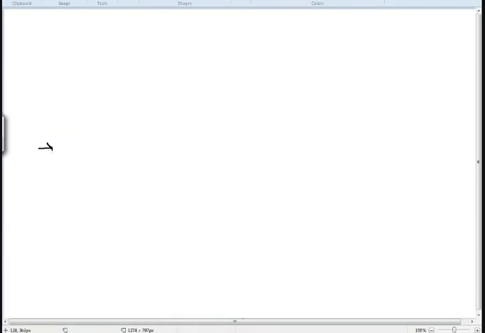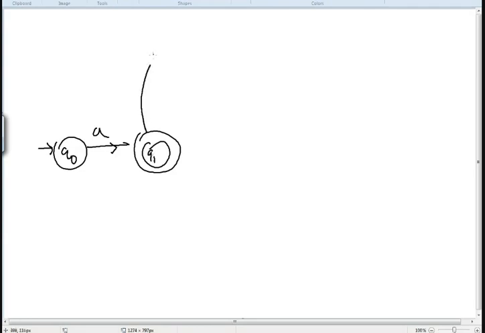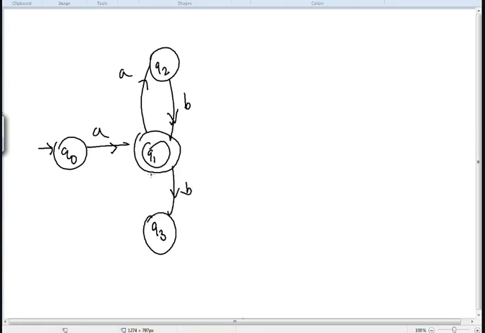Now the state has been given as Q0 on A goes to state Q1, and I have a transition of A and B, and similarly I have a transition over here for Q3, that is B and A, right? Now I'll ask students, so that I will understand how well you have understood.